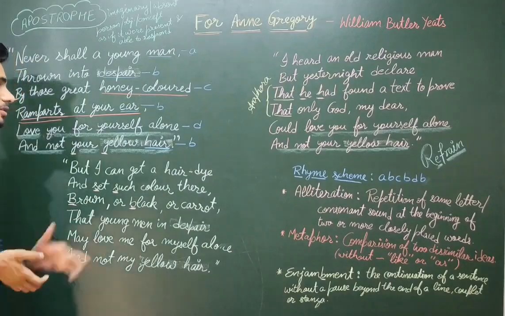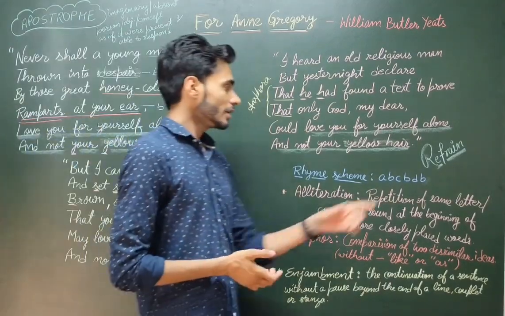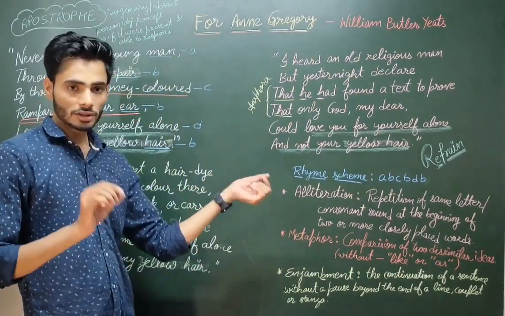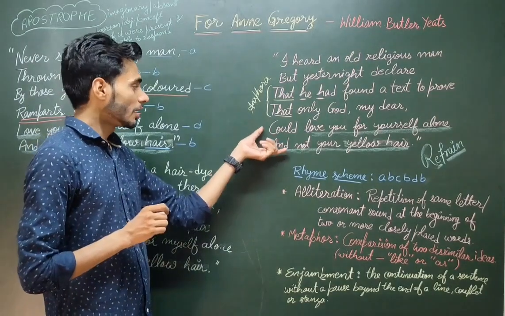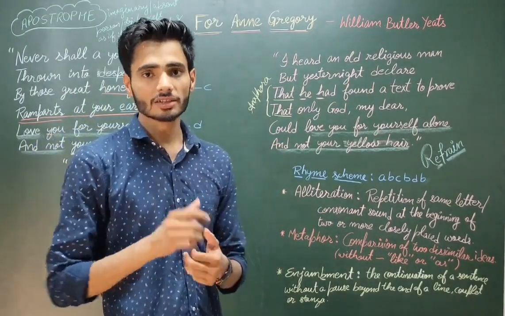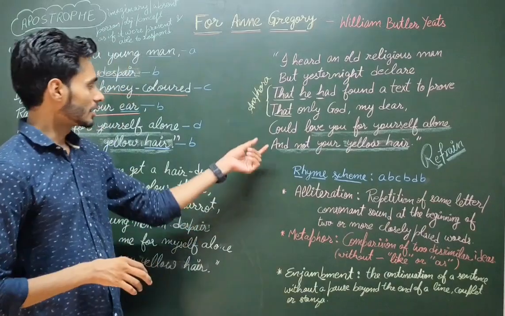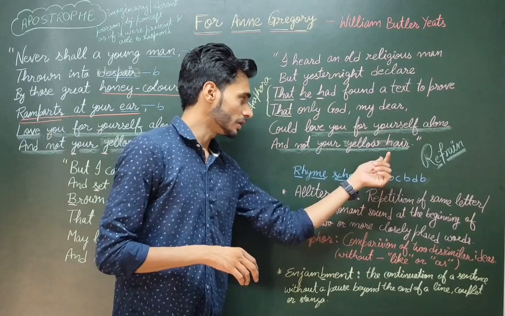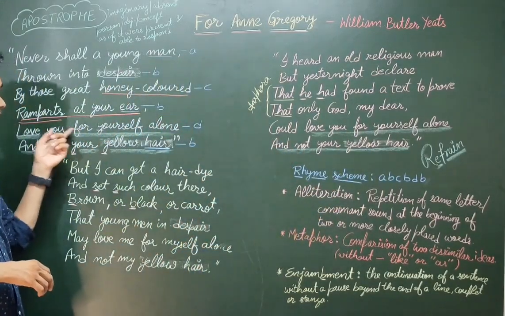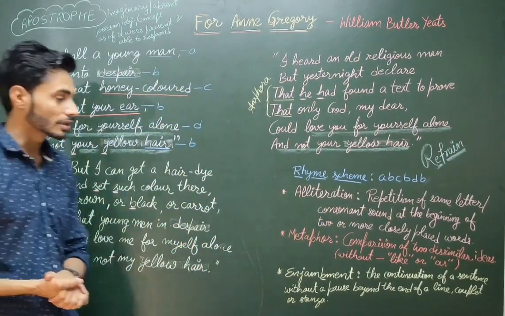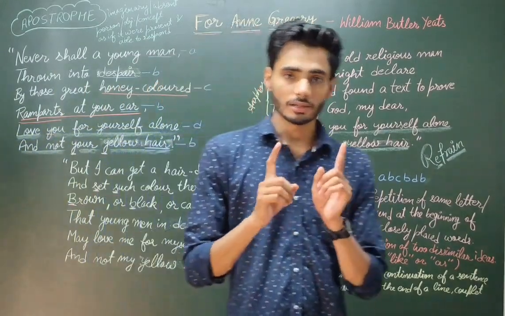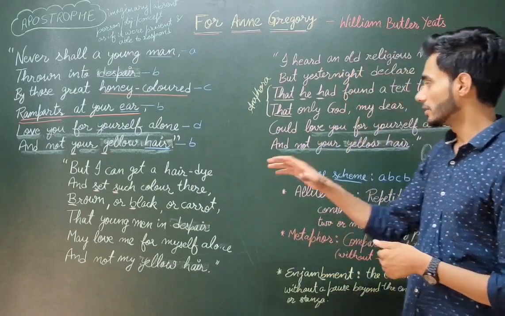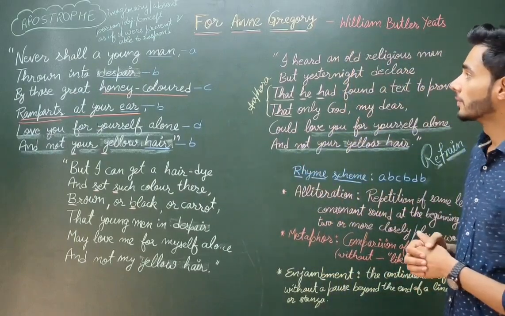Next poetic device is refrain. Refrain is a type of repetition in which, most of the time, the last lines of the stanza are repeated. Like in this poem, the line 'love you for yourself alone and not your yellow hair' is repeated at the end of the stanzas. So we can say this is an example of refrain.